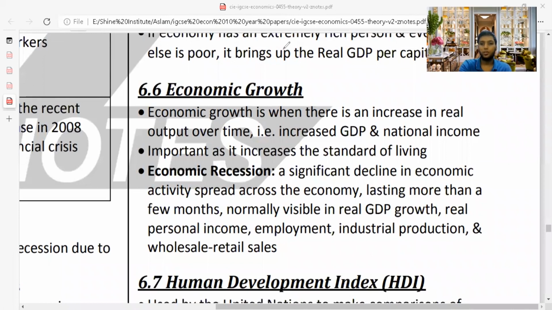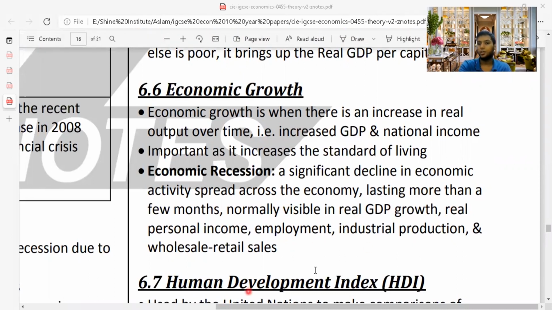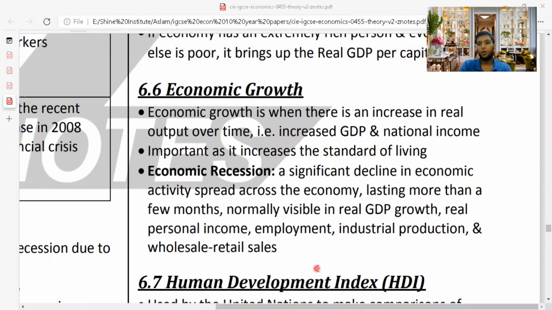Like the country is falling down for a certain period of time, but not for a long time, maybe 6 months. A significant decline in economic activity spread across the country, lasting more than a few months, normally visible in real GDP growth, real personal income, employment, industrial production, wholesale retail sales. Economic recession can happen for a small period of time due to inflation instability, country's problems, some sort of unemployment rates, some sort of firms getting closed, investments getting declined. But this is not for a prolonged period. If it happens for a prolonged period, economic recession will change into economic decline. So if it is more than 1 year, the economy is falling down. We say it is economic decline.